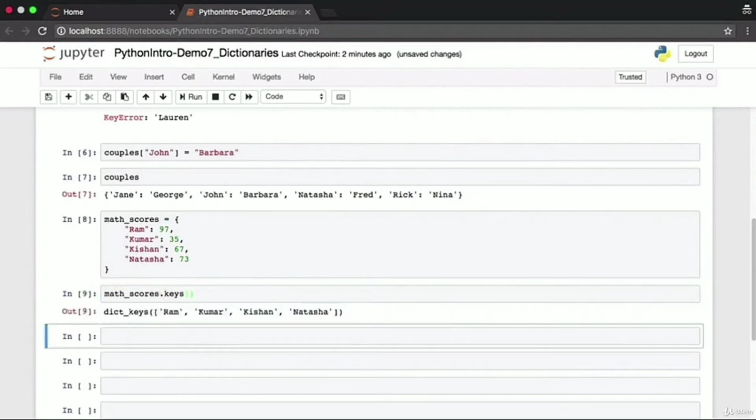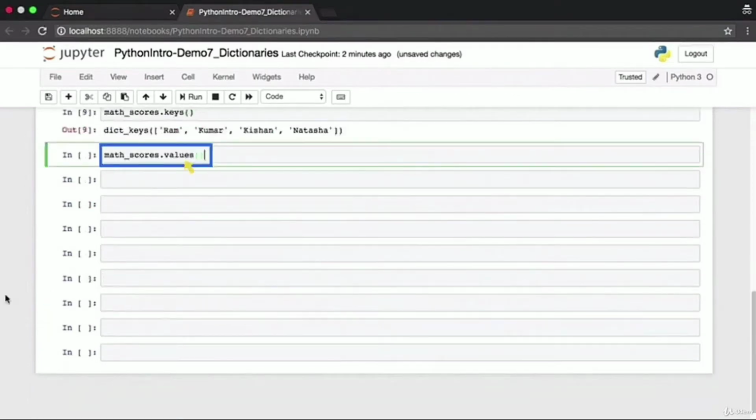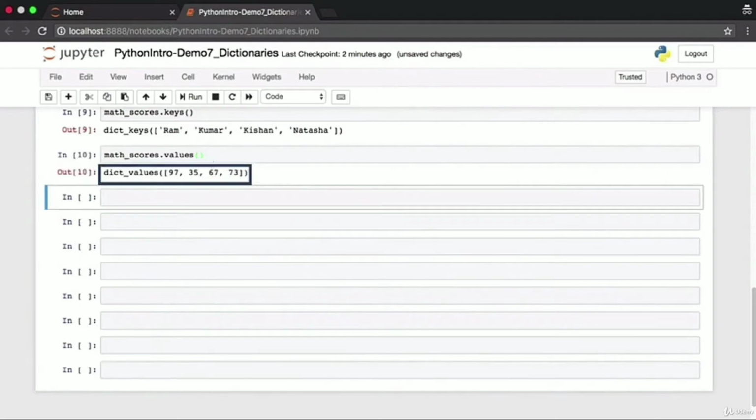This will simply return the keys in the form of a list. If you only want to access the values but do not want to access the keys, you can do this using the values function on a dictionary. This will return all dictionary values in the form of a list.